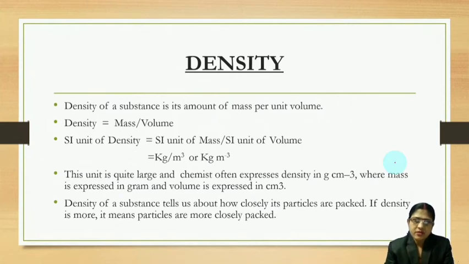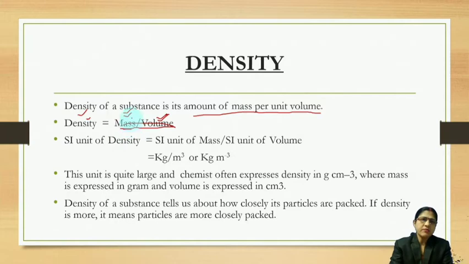Let us come to density. Objective questions may be asked from this area. Density of a substance is the amount of mass per unit volume, and its formula is mass by volume. Mass will be given to you, volume will be given to you, and you need to calculate density. This formula contains 3 quantities, out of which any 2 will be given. If density and mass are given, you need to calculate volume. Or if volume and density are given, you need to calculate mass. So in this way, objective questions may be asked.